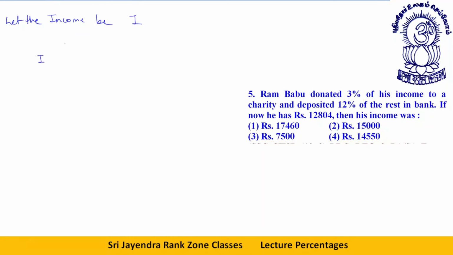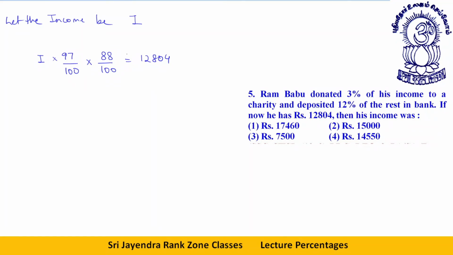Ram Babu gave 3% of his income to a charity. So how much is left? He was left with 97%, and he deposited 12% of the rest. Of the remaining he deposited 12%, which means he is left with 88%. Now he has 12804 rupees. Okay, dear students.